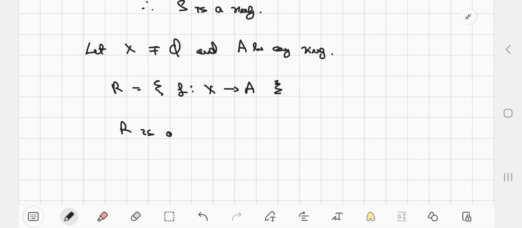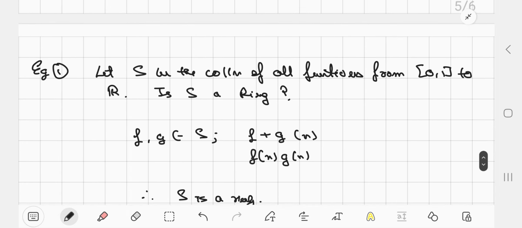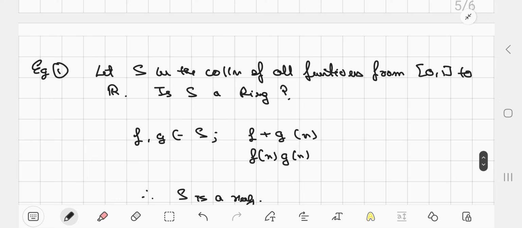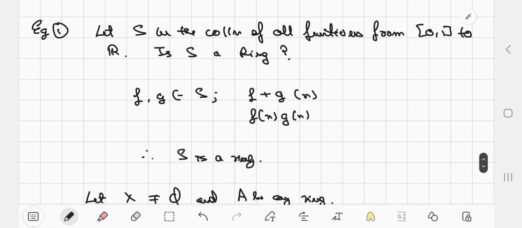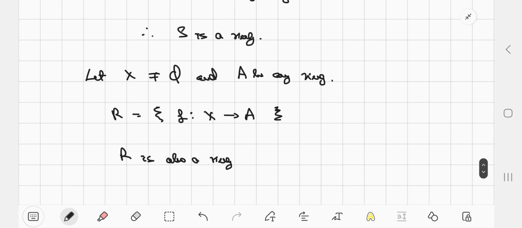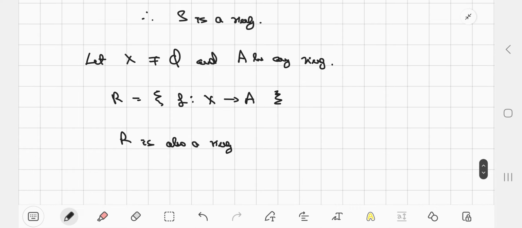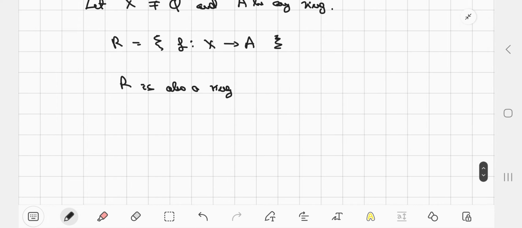So if I replace the closed interval [0, 1] with any arbitrary non-empty set, and choose the codomain to be any arbitrary ring, then I can still form a similar structure, even much more general in sense, because we are also removing the concept of continuity. You can easily verify this.